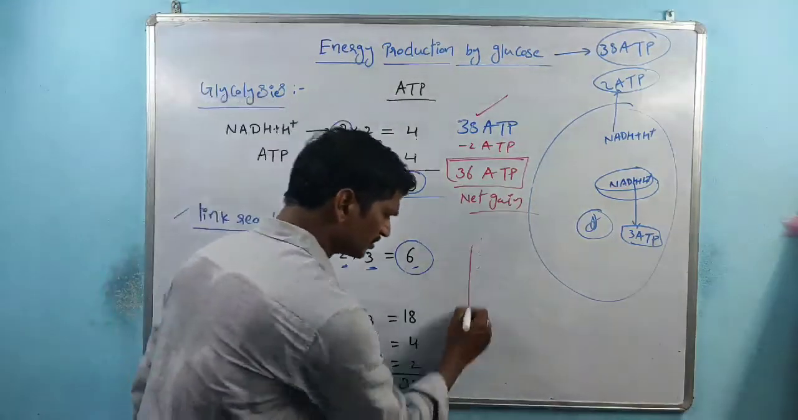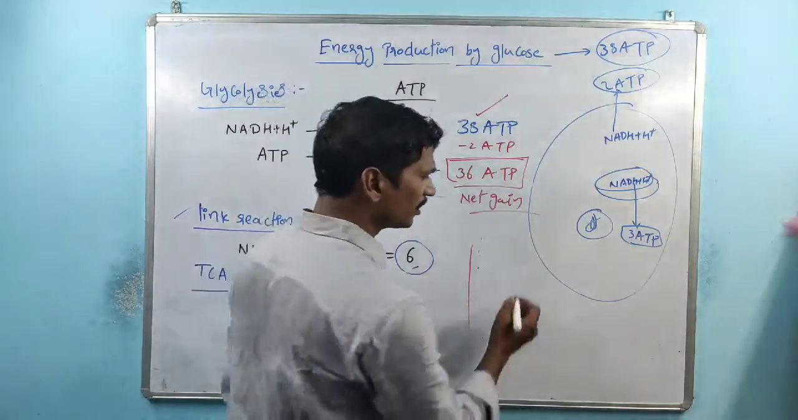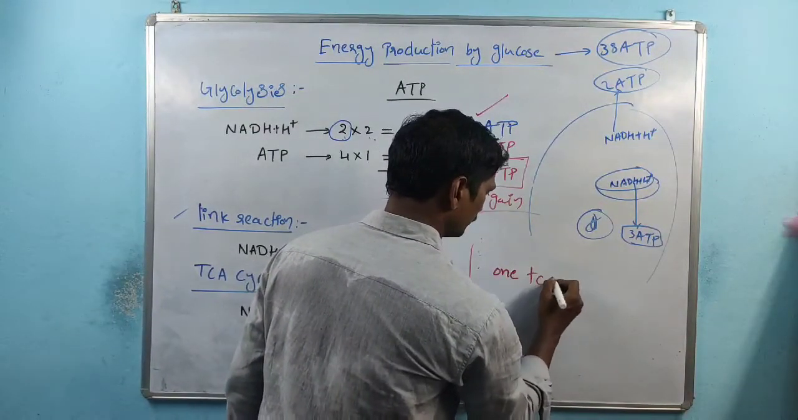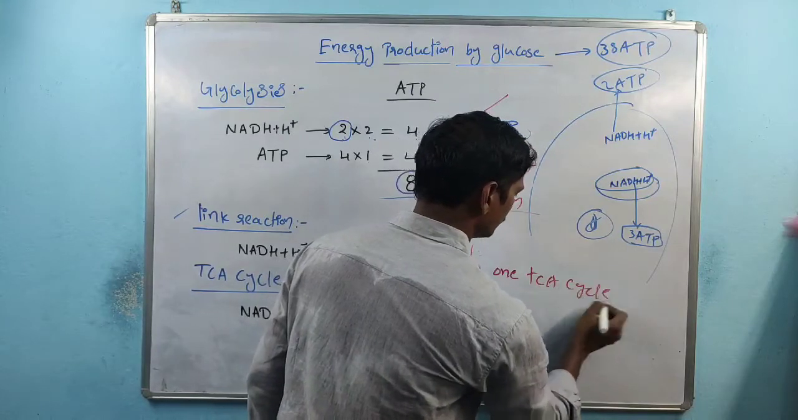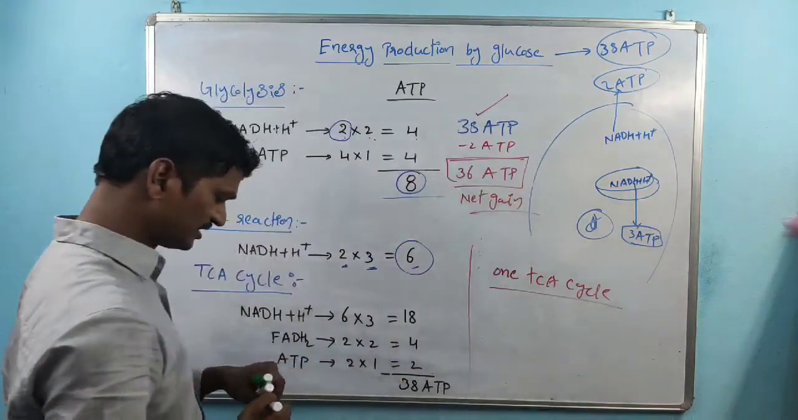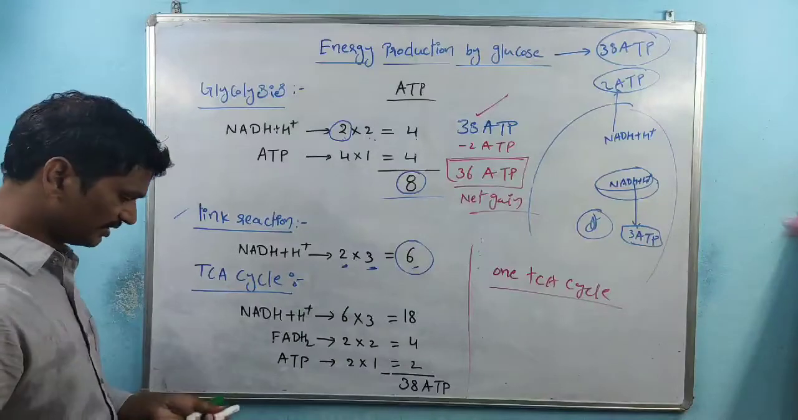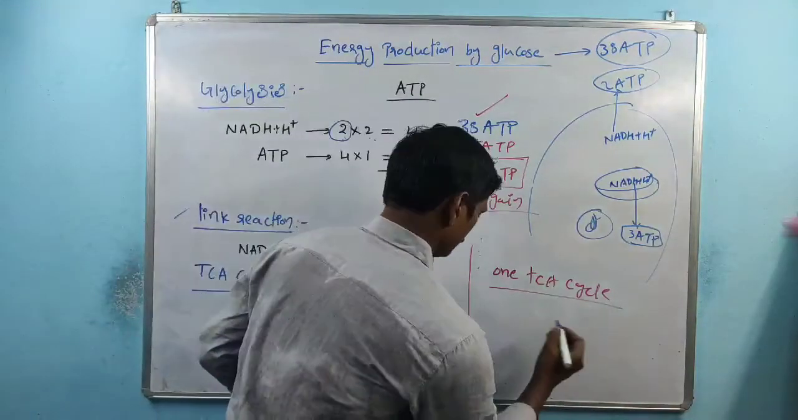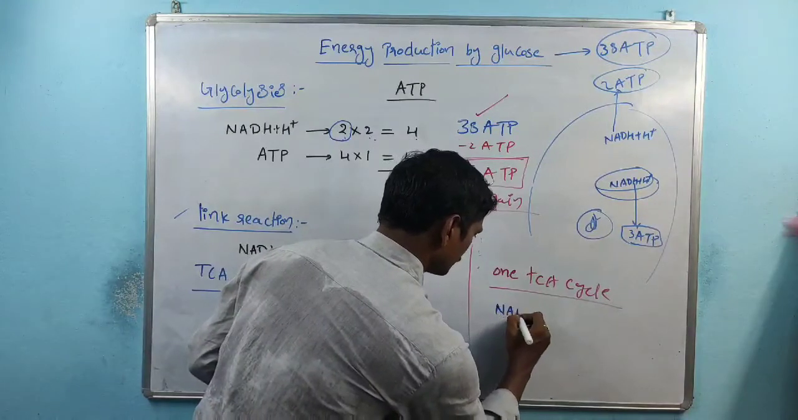Sometimes it is asked like this: within one TCA cycle, the amount of energy, that is nothing but, we know, NADH plus H plus.